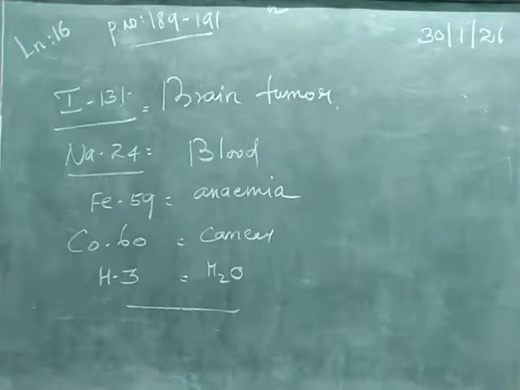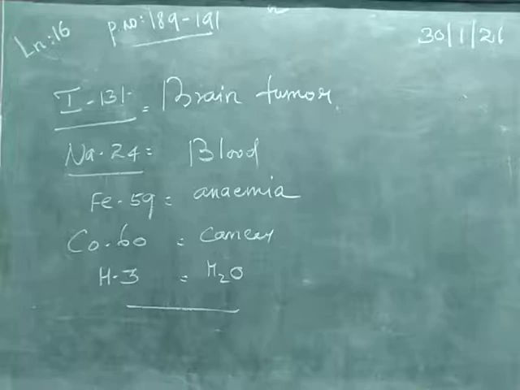Radioisotope treatments: gold-198 for cancer, iodine-131 for hypothyroidism and cancer, phosphorus-32 for blood disorder and skin disease, cobalt-60 for cancer.